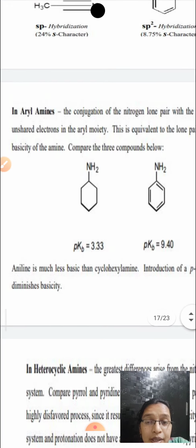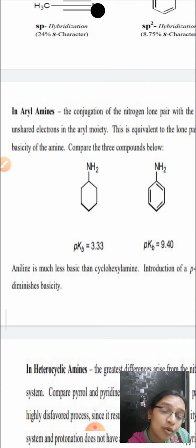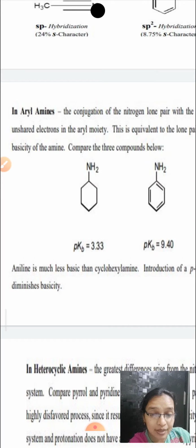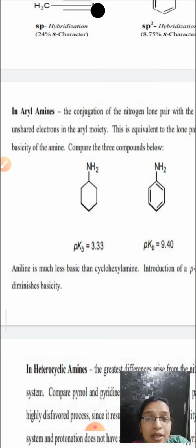As I already said, basicity is nothing but the tendency to donate the lone pair of electrons, or making the lone pair of electrons readily available for protonation. Here one more important factor I would like to tell is aliphatic amines are more basic than aromatic amines. Why?